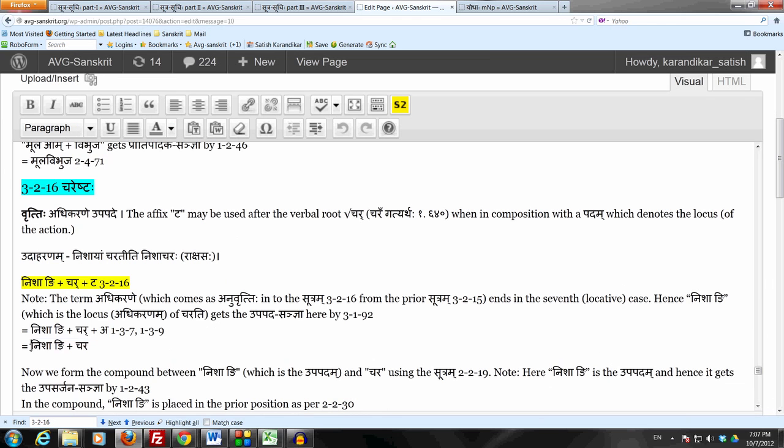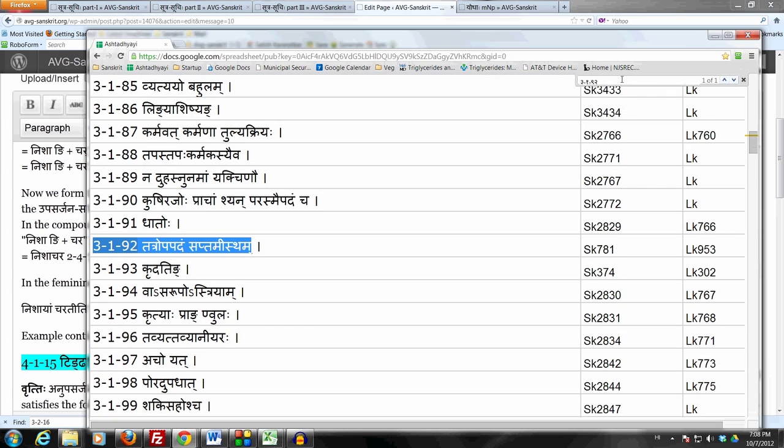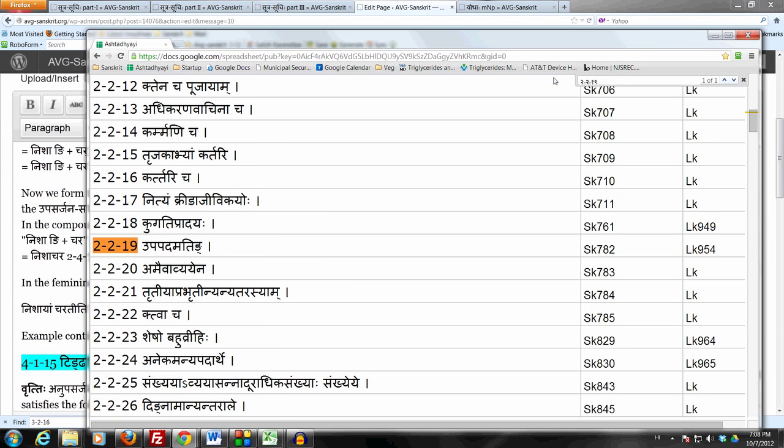Then we do the compounding between nisha ni, which is the upapadam. Upapadam is upa samipe ucharitam padam upapadam. And so we compounded upapadam with chara, which is the kridantam. Because of upapadam ating, Panini says ating, this chara is not a subantam, but that is fine, because as long as we are not creating a tingantam, we can do the compounding even though we don't have a subantam.